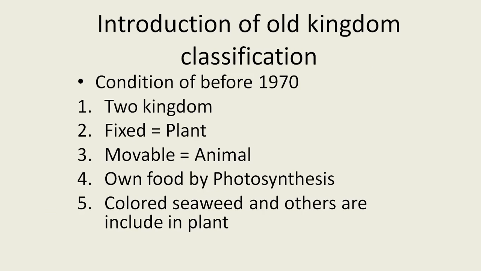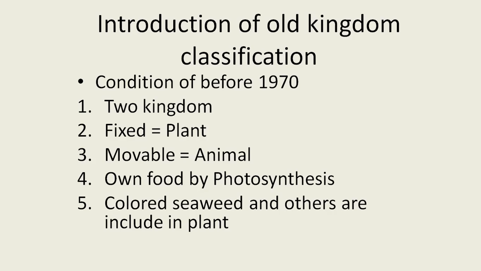In the introduction of the old kingdom classification methods, these methods were followed before 1970, and at that time scientists followed few characters for classification. First, the whole life or organisms were divided into two parts: one is the animal kingdom and another is the plant kingdom. Only these two parts. All animals, plants and microorganisms were divided into two groups, kingdom Plantae and kingdom Animalia. How did they divide them? They followed a few characters.